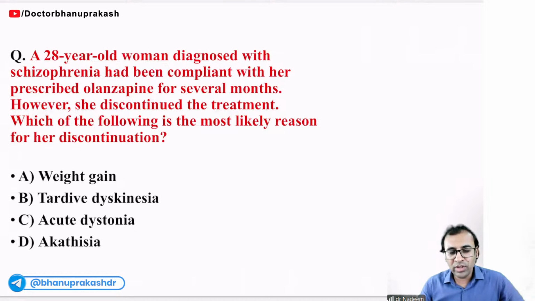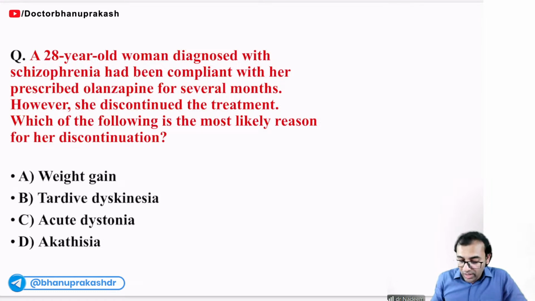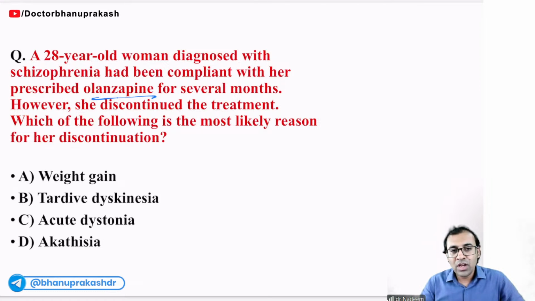Okay. What about this question? A 28-year-old woman diagnosed with schizophrenia had been compliant with her prescribed olanzapine for several months. However, she discontinued the treatment. Which of the following is the most likely reason for her discontinuation? Okay, we can learn this.